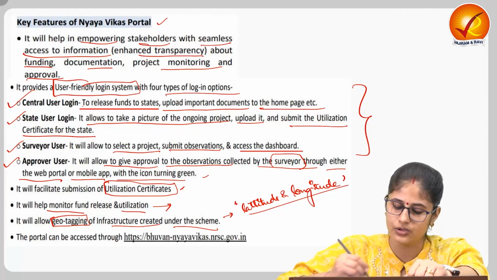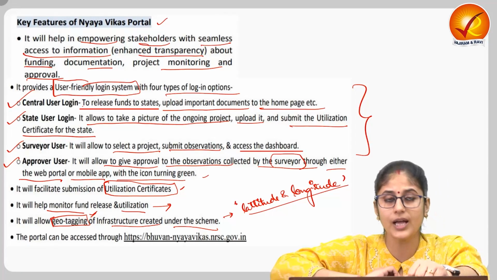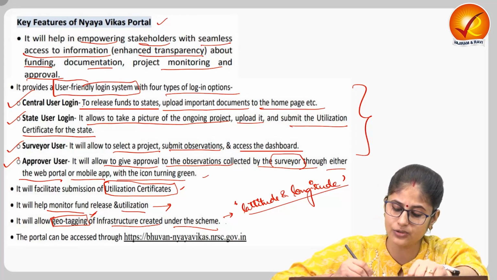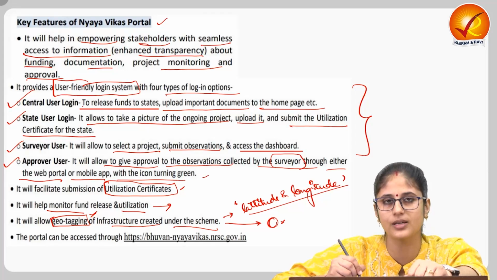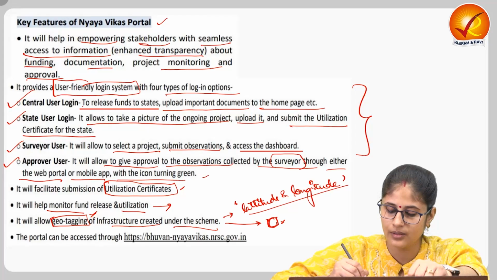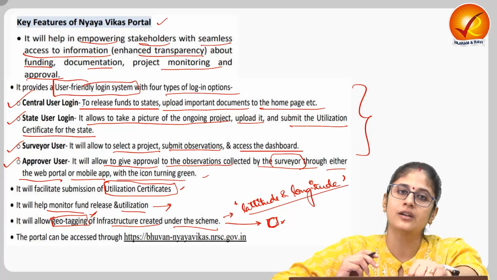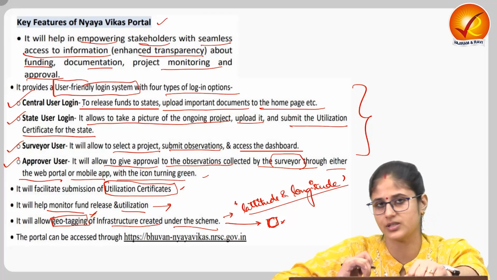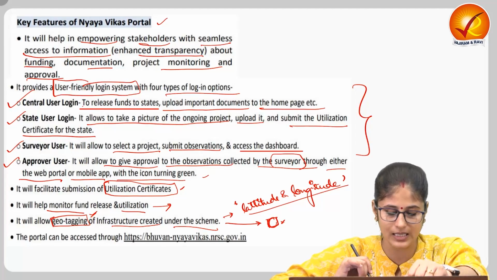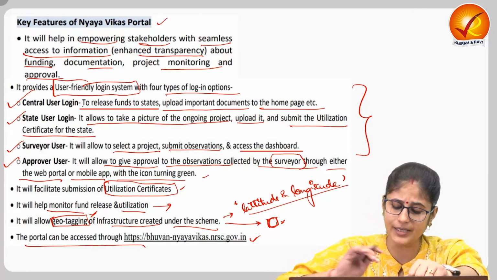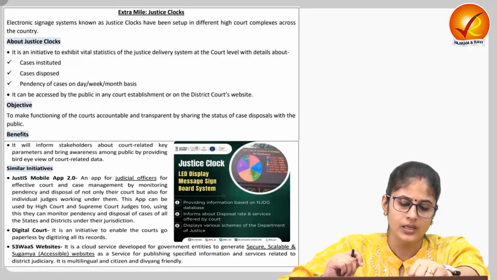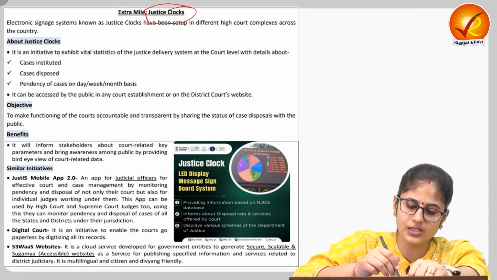Okay. So when we do geotagging of infrastructure, it helps us to monitor whether this infrastructure was actually created on the ground or not. So it enhances the transparency and monitoring of infrastructure created under this very scheme. Now the portal can be accessed through this very ID. Okay. Now we also have justice clocks.